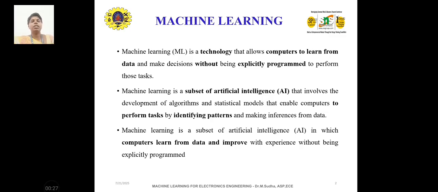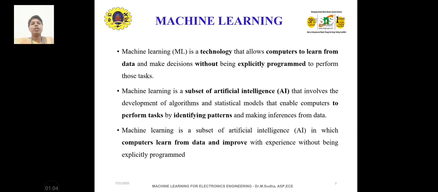And here, in machine learning, the machine will learn something from the input, or the raw data we are feeding. From that it will analyze and give the information. That is called machine learning. And here the definition comes: machine learning is a technology that allows computers to learn from data and make decisions without being explicitly programmed. The literal meaning of explicit is detailed. So without detailed programming, the machine will analyze the data and give the information based upon what we are expecting as the output, right?